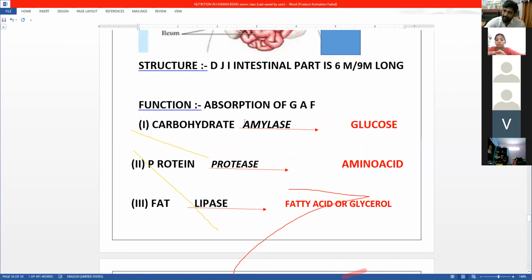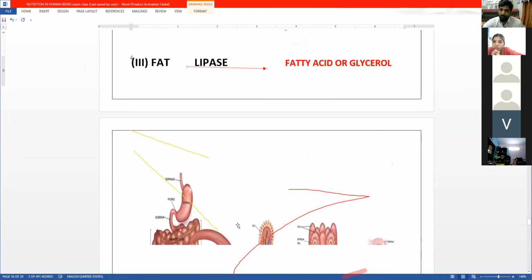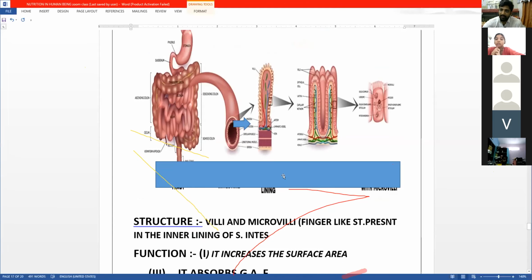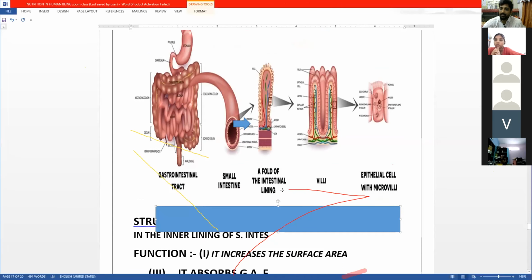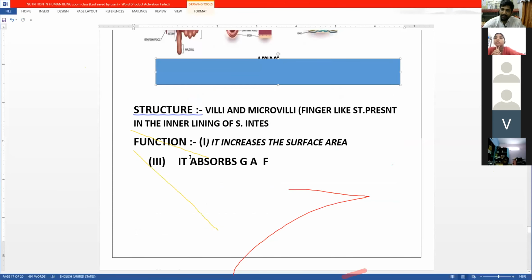You have to always remember this enzyme name. If you don't remember the enzyme name, it can cause blunder, and you won't get the full mark. Okay. Now coming back to the small intestine, where we saw this villi structure, okay, which increases the surface area and also it absorbs the glucose, amino acid, and fatty acid.